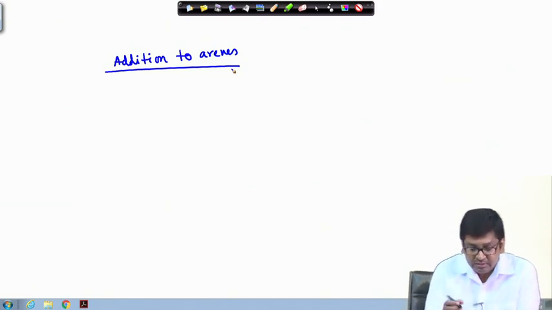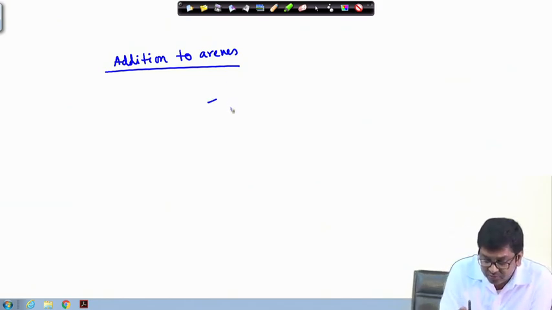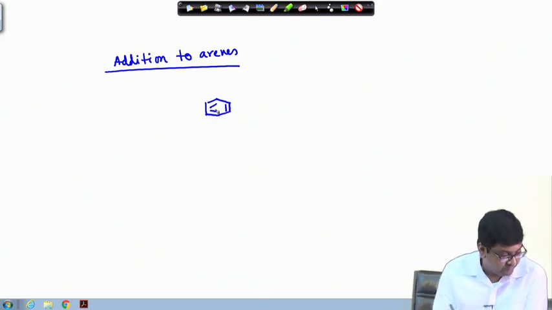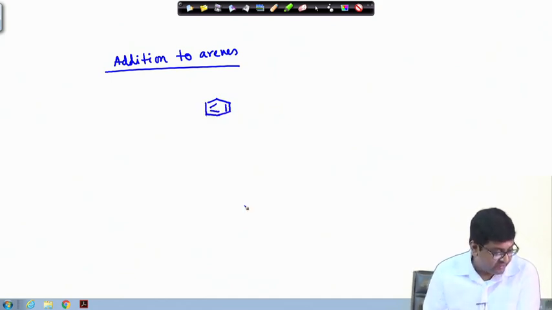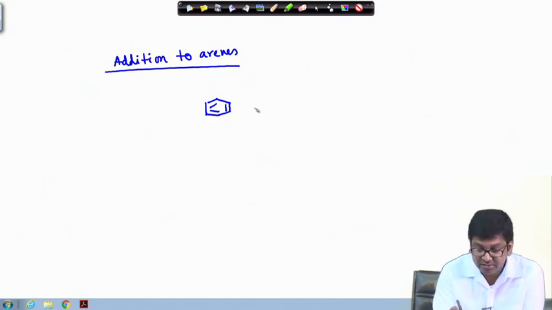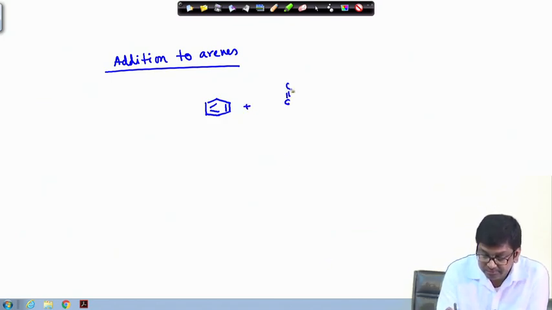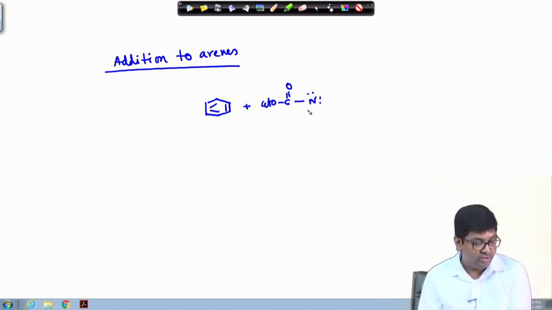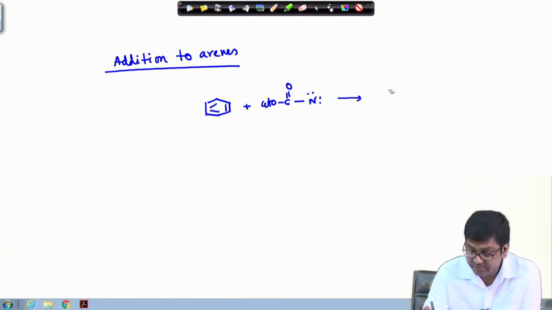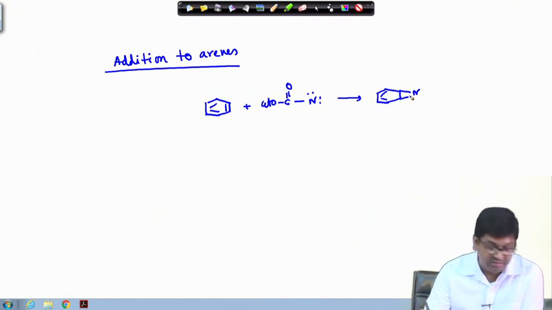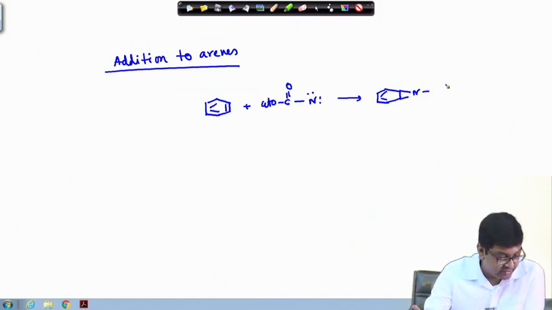So, if it reacts with the corresponding benzene, as an example, if we take ethoxycarbonyl nitrene here, okay. So, in this case this will generate this type of 3 membered aziridine type of ring.